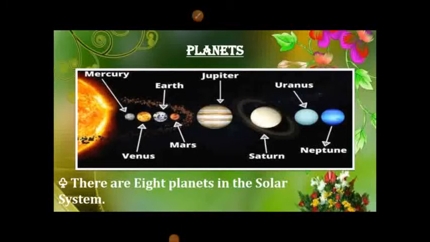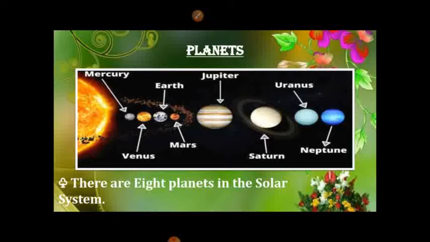Planets. The word planet means wanderer. There are 8 planets in the solar system. They are Mercury, Venus, Earth, Mars, Jupiter, Saturn, Uranus, and Neptune. All the planets rotate anti-clockwise from west to east on their own axis except Venus and Uranus.